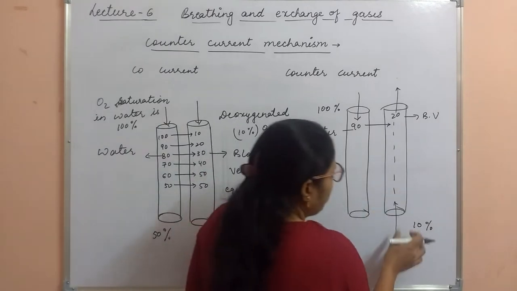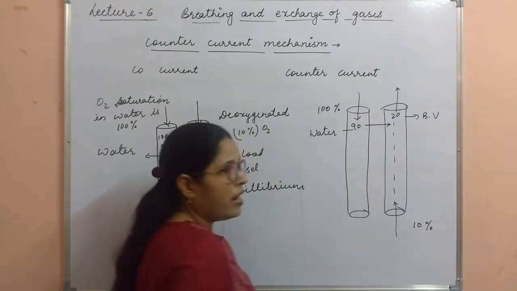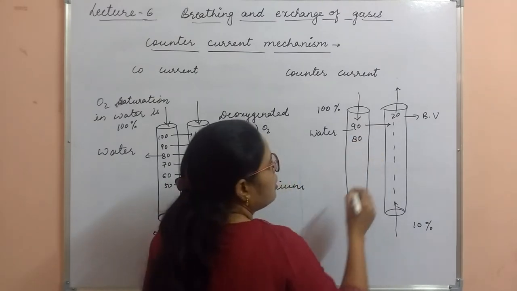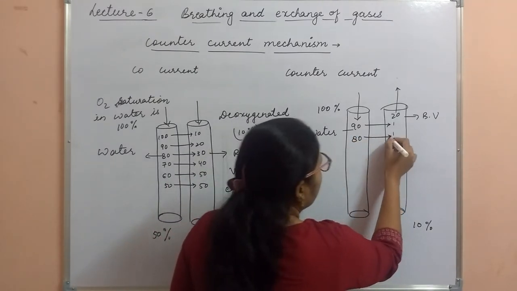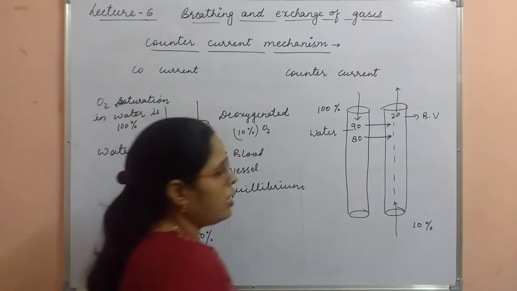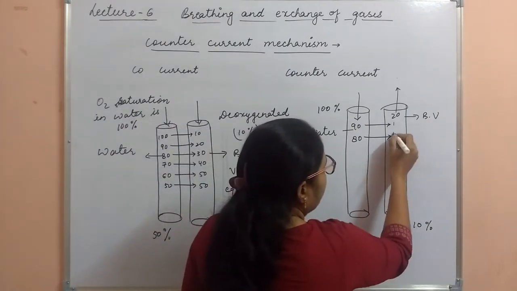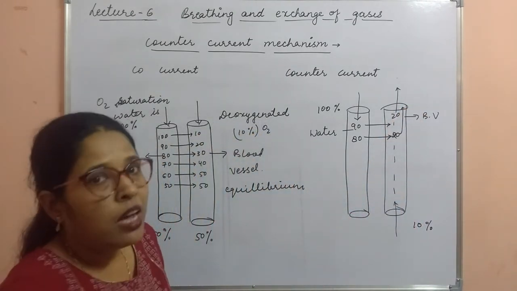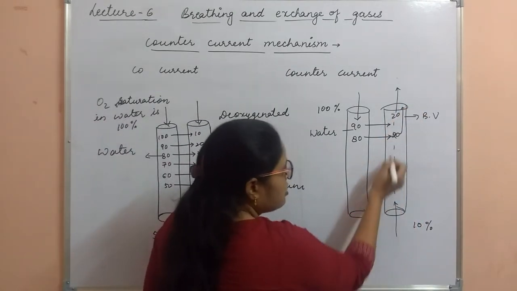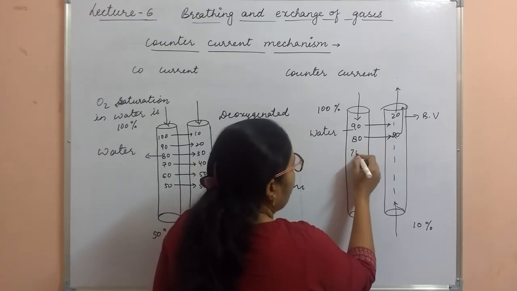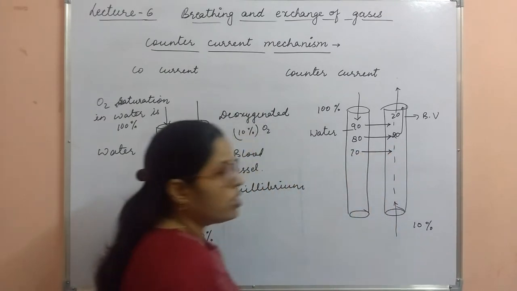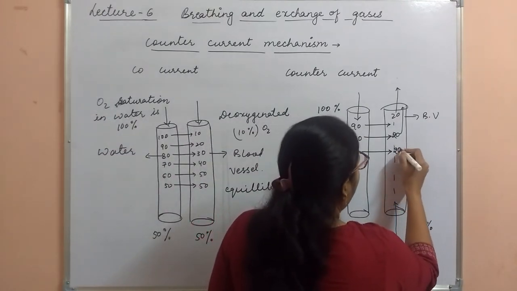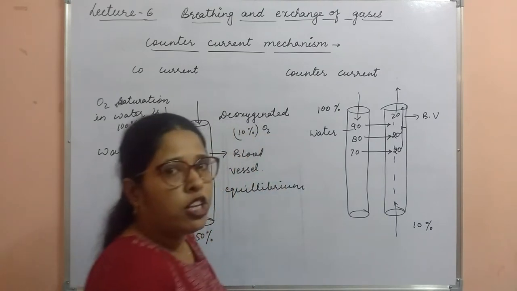Clear? तो यहाँ पे फिर से जो blood आ रहा है it is with 10% of the oxygen. Here it becomes 80% because 10% diffuses in this blood vessel. Again 10 and 10 it becomes 20 and it diffuses in the body tissues. Again 10% of oxygen is coming with the blood and 10% oxygen diffuses from the water. Now again it becomes 20 and it reaches the body tissues.